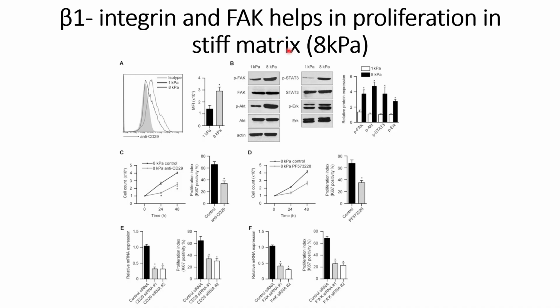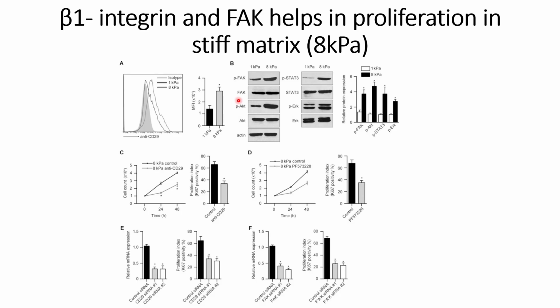So first, they checked whether beta-1 integrins and FAK are expressed more in the stiff matrices or not. For beta-1 integrin, they used anti-CD29 antibodies, and they were able to see that for 8 kilopascals the signal is high compared to 1 kilopascal. The quantitative analysis is also shown on the right hand side of panel A.